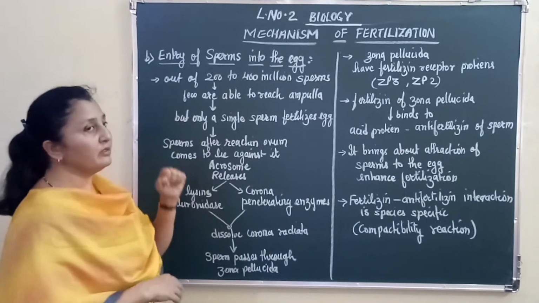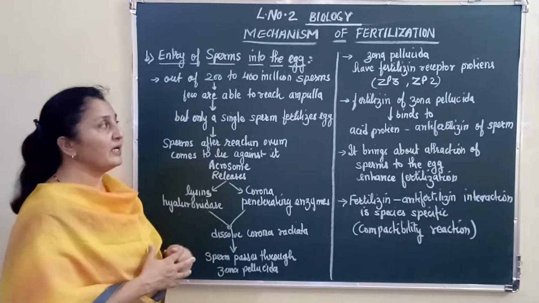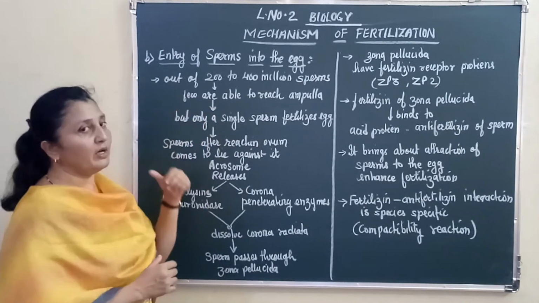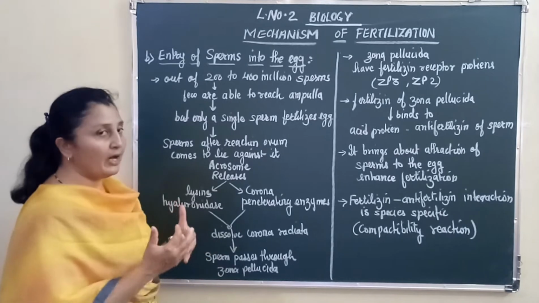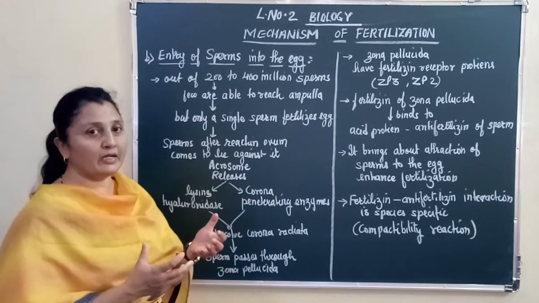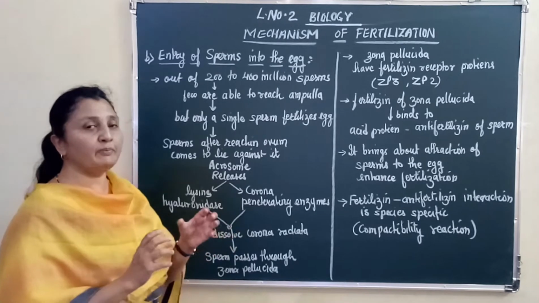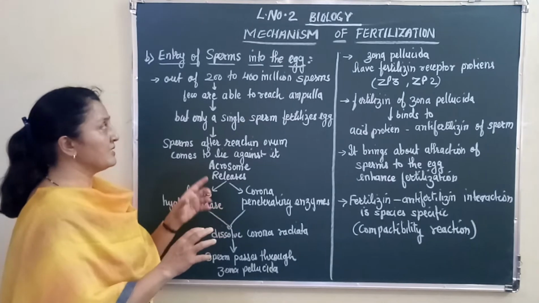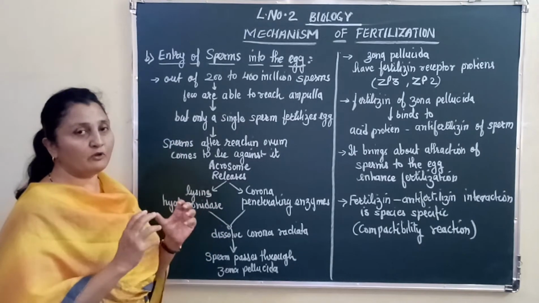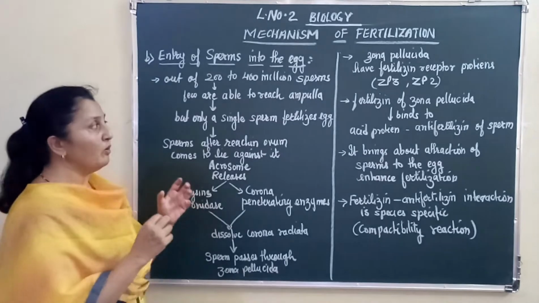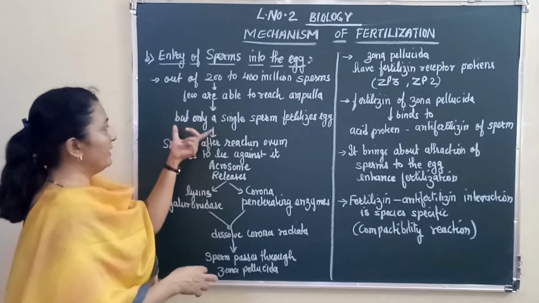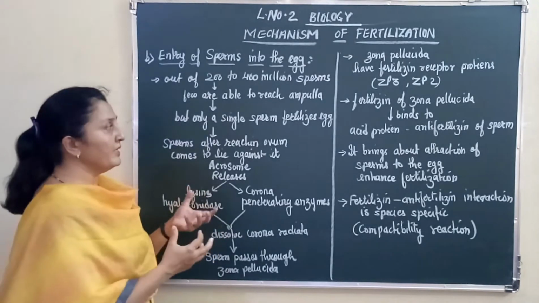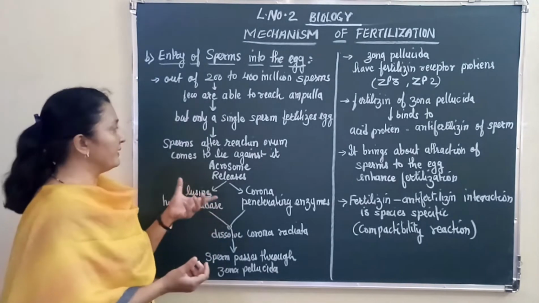Out of the 200 to 400 million sperms deposited into the vagina, only a few are able to reach the ampulla, the place in the fallopian tube where fertilization takes place. But out of those few also, only a single sperm will get a chance to fertilize the egg.